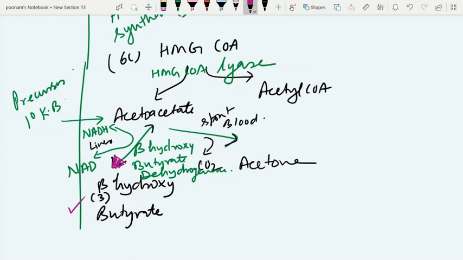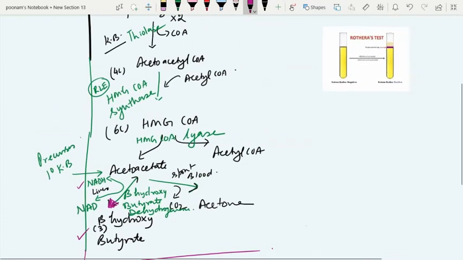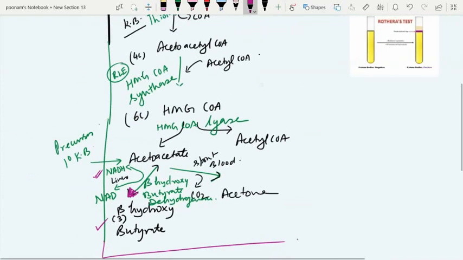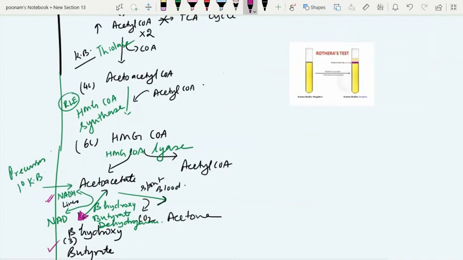So the diversion of equilibrium is towards the formation of beta hydroxybutyrate. In that process, you can see the NADH of the liver mitochondria is utilized, and acetoacetate is getting reduced to form beta hydroxybutyrate. This is very important because now we can see that the liver is trying to divert its excess NADH and excess acetyl-CoA to the peripheral tissues, to extrahepatic tissues, where they can be utilized.